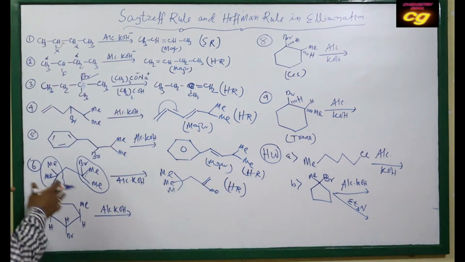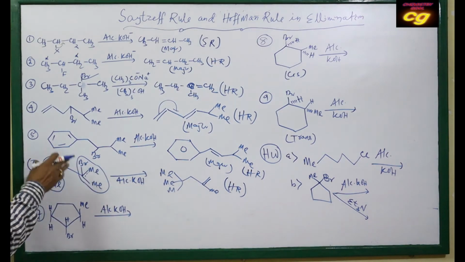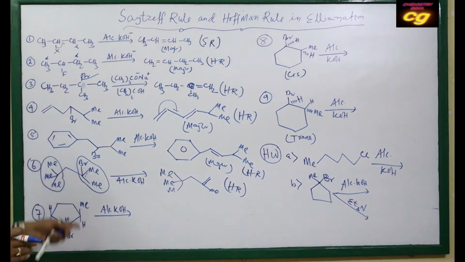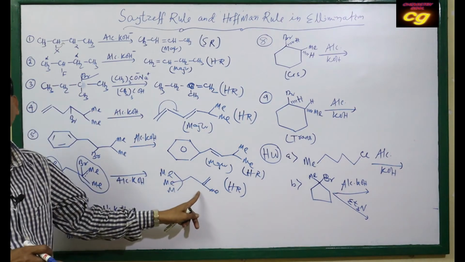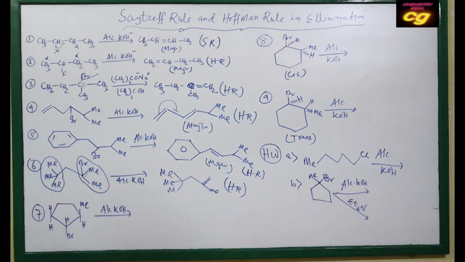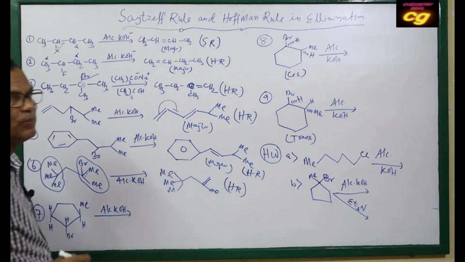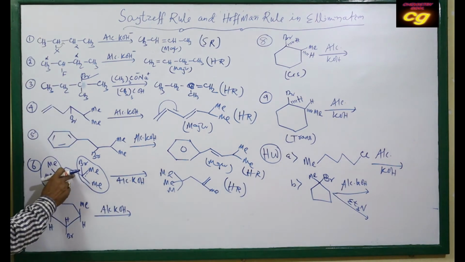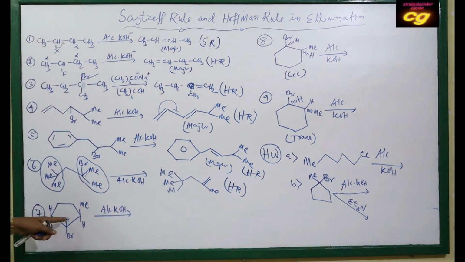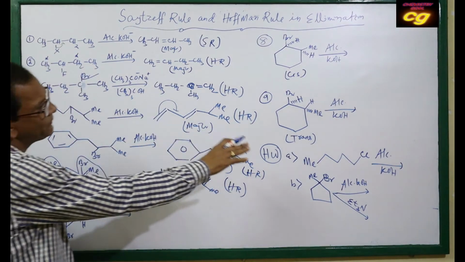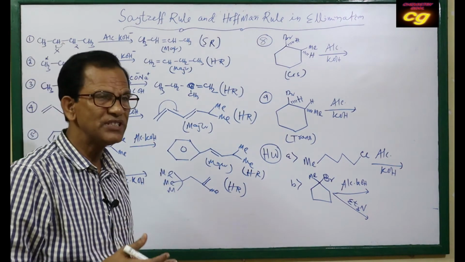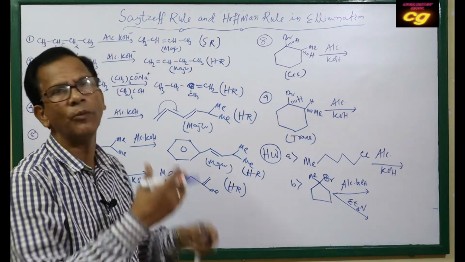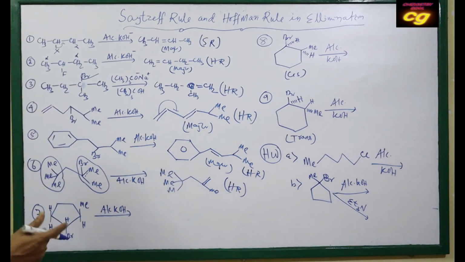So if all the groups are bulky, here we have to follow the less substituted alkene as the major product according to Hofmann's rule, instead of the double bond being formed this way. So it will follow Hofmann's rule. Here you see, in this case, when we are discussing the cyclic compound, we have to follow anti-elimination.